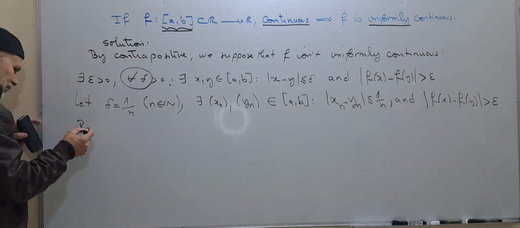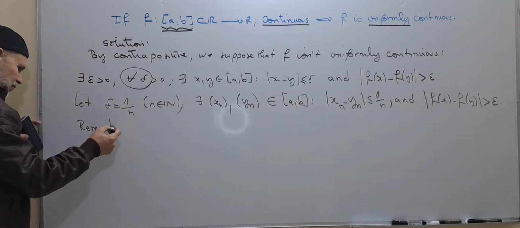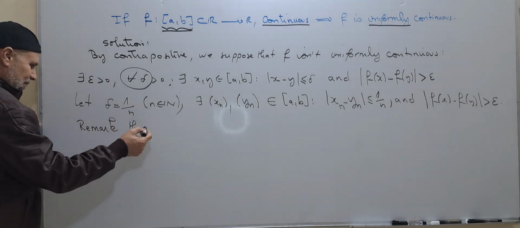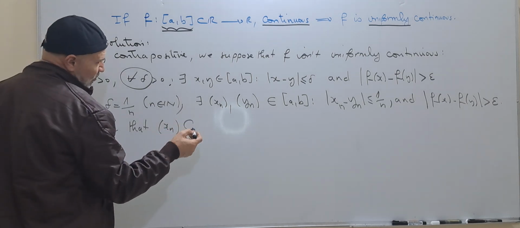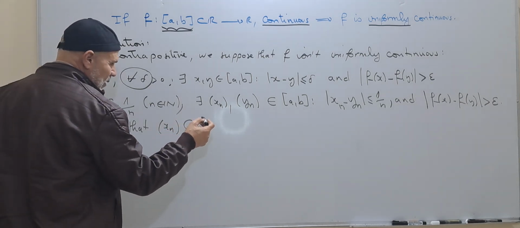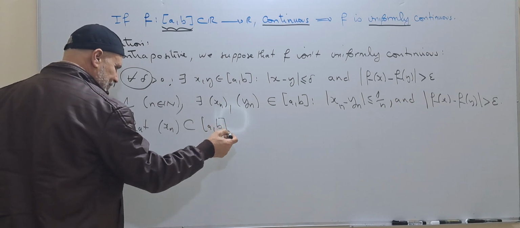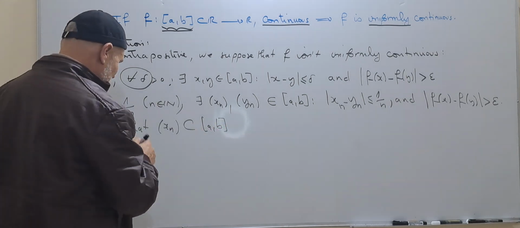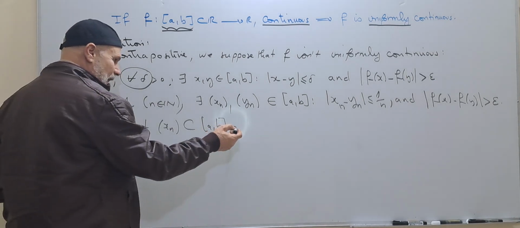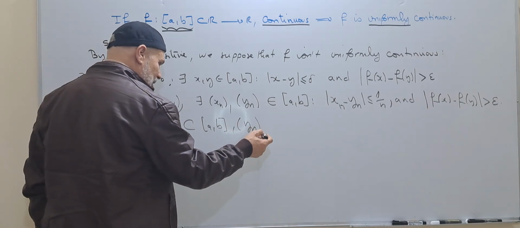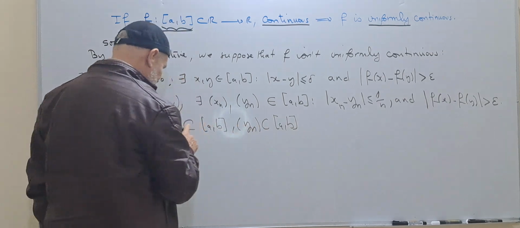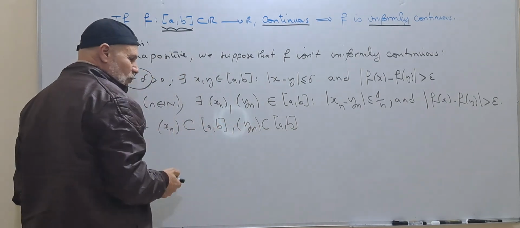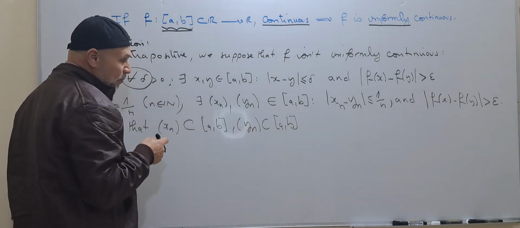Remark that xn belongs to [A, B] and yn belongs to [A, B]. So xn and yn are bounded.